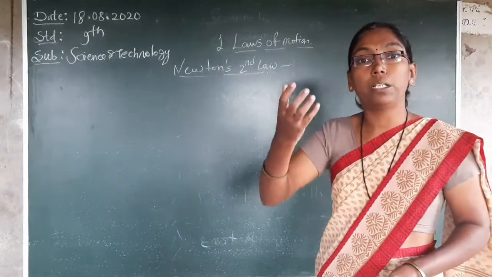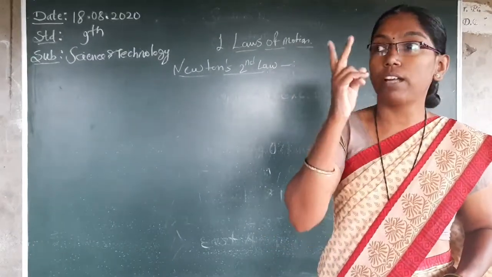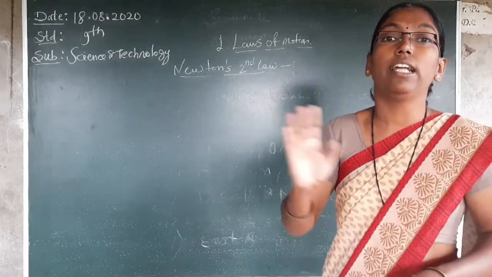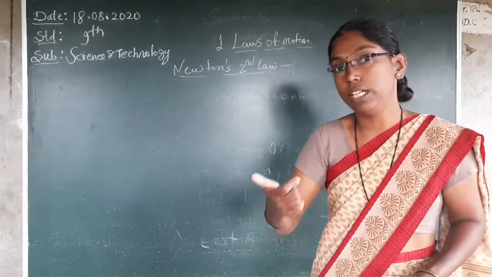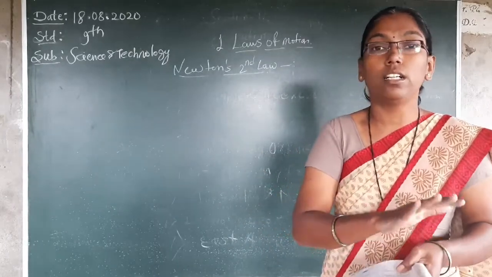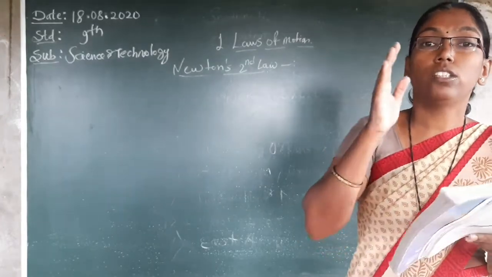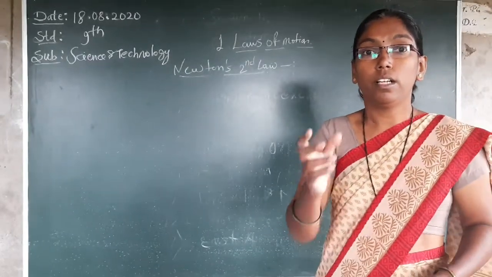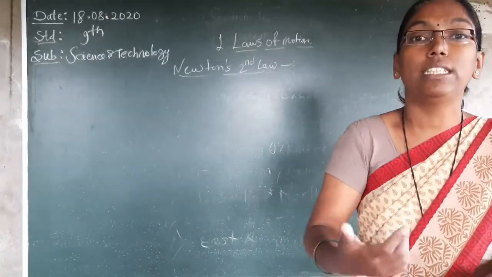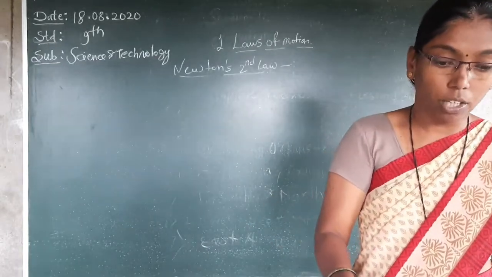Means the mass of that ball and the speed of that bowler. These two concepts are very important. Then we can see the match very nicely. When the mass of the object is not there and velocity is not there, then the match does not continue. It is completely disturbed. The match can stop there. When the mass of the ball continues with its velocity, we can see Dhoni give the sixer. So it is very important.